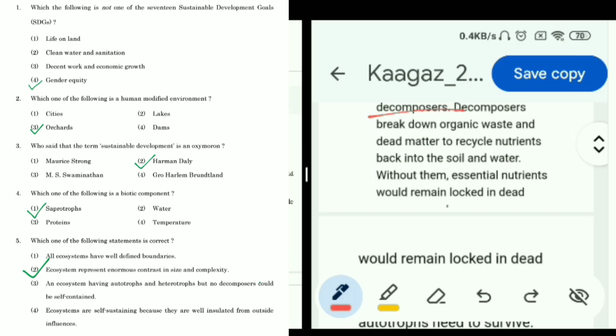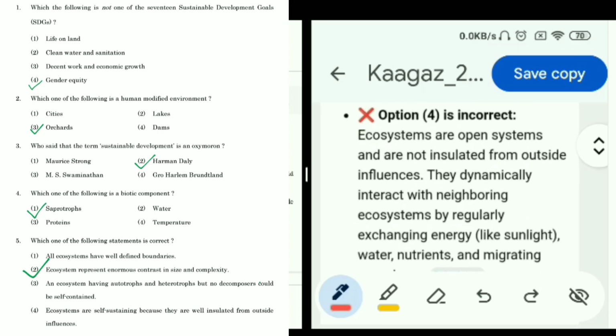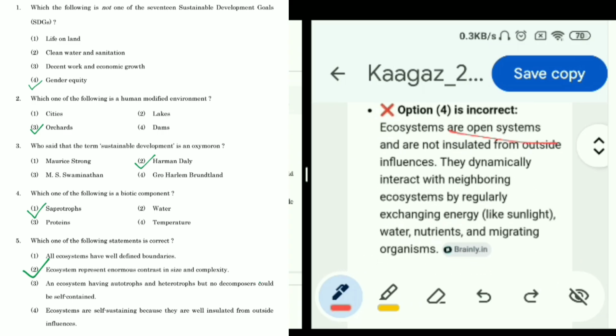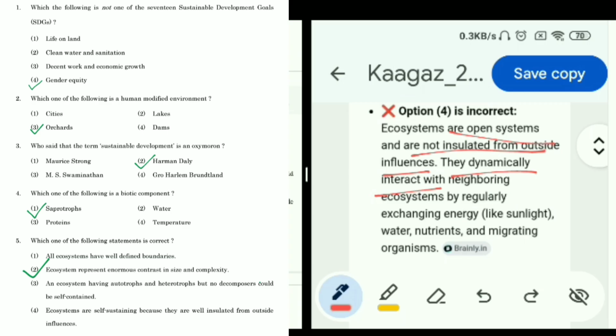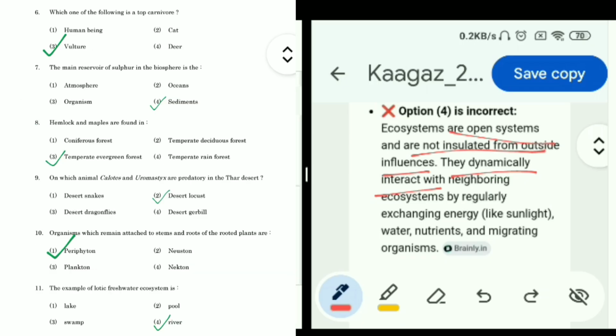So option 3 is also eliminated. Now option 4, ecosystem are open system and are not insulated from outside influences. They dynamically interact. So option 4 is also eliminated. When we eliminate the options, the correct option will be ecosystem represent enormous contrast in size and complexity, and that's the truest statement about ecosystem.